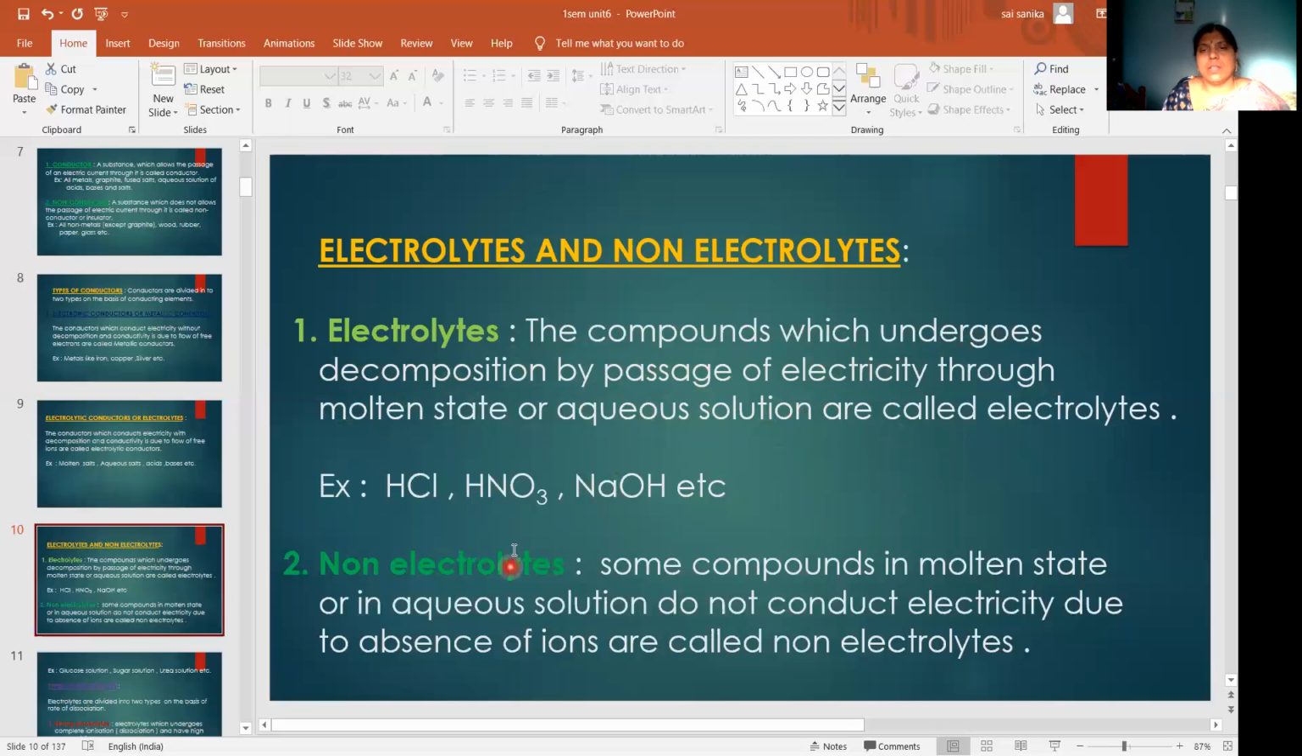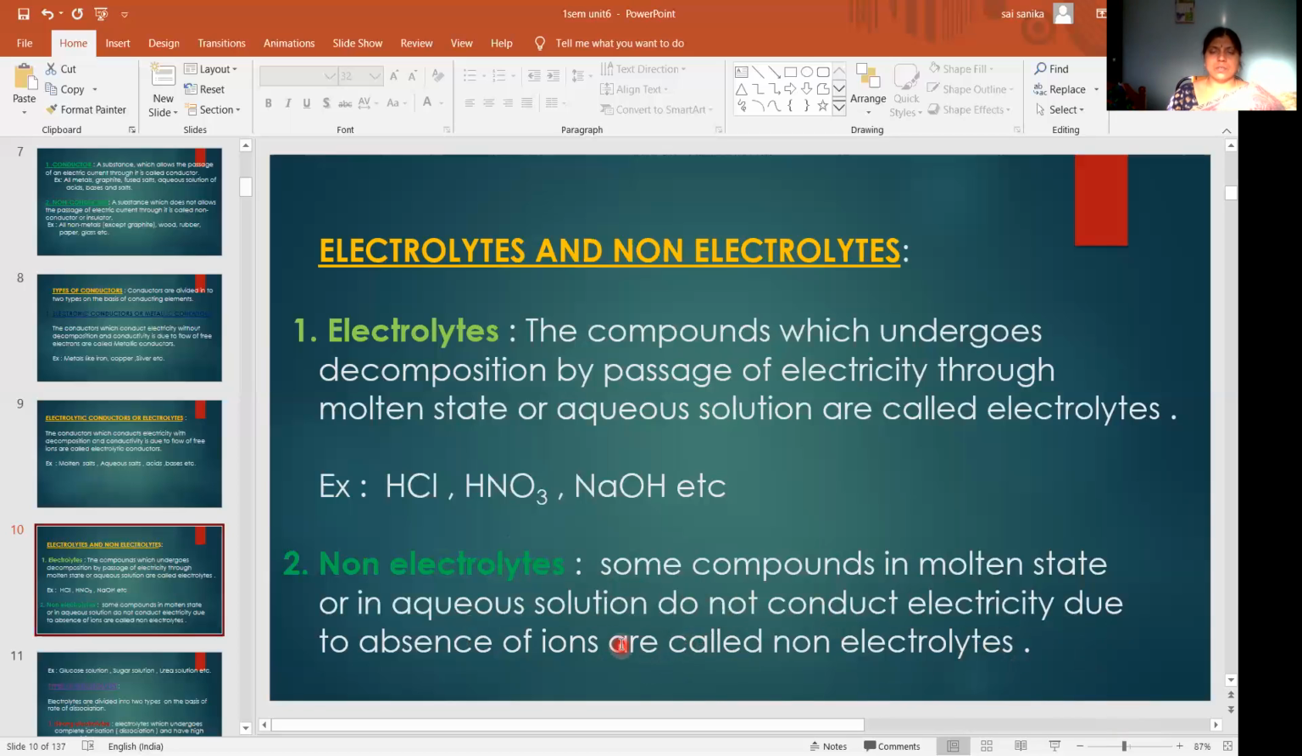Then come to non-electrolytes. Some compounds in molten state or in aqueous solution do not conduct electricity due to absence of ions, and are called non-electrolytes. There are some substances which, even in molten state or aqueous state, won't conduct electricity. Why? Because there are no ions. So those are called non-electrolytes.